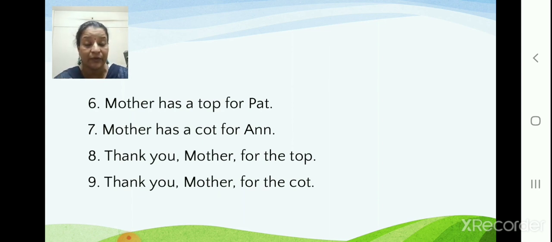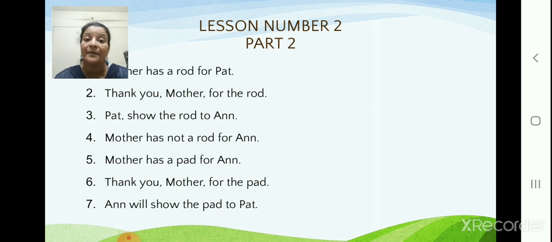Correct? And when you're reading the 8th point, we have the comma. So you will pause a little. Thank you, Mother, for the top. Okay? This is how we are going to read. Now, moving to the part 2 point. We will start. Okay.